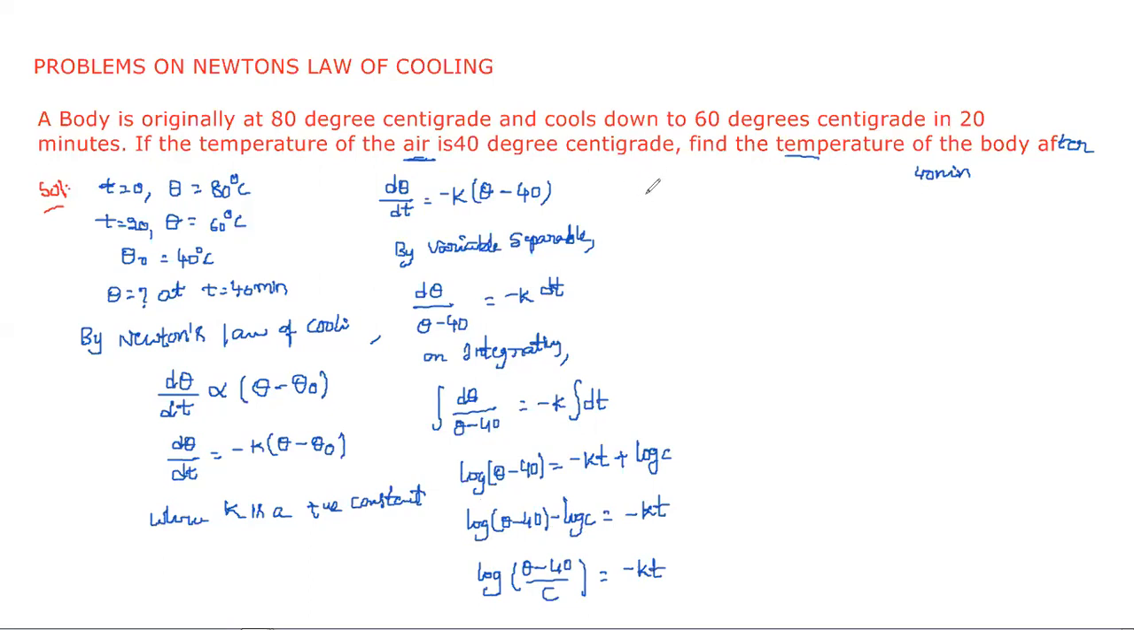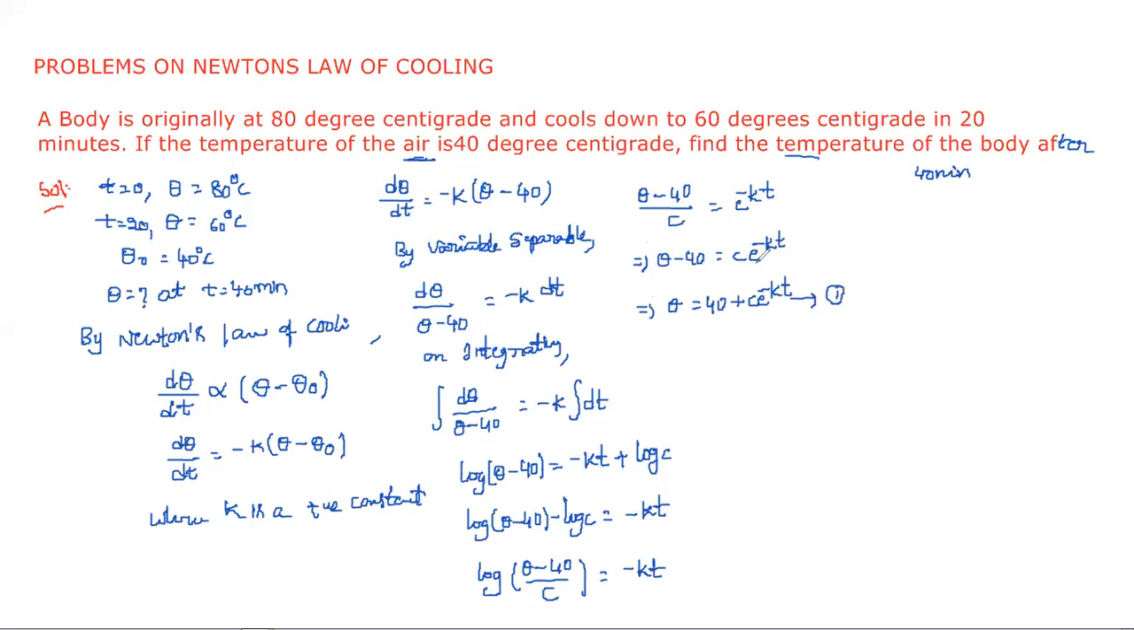By using logarithms, simply we can write (theta minus 40) by c is equal to e power minus kt. From this, by cross multiplying, we can write theta minus 40 is equal to c e power minus kt. And then theta is equal to 40 plus c into e power minus kt. Let this be equation 1.